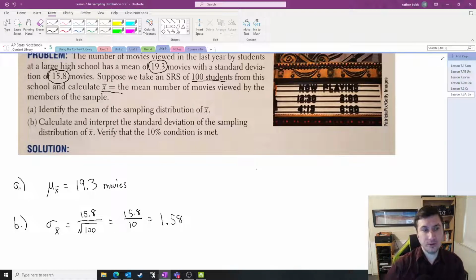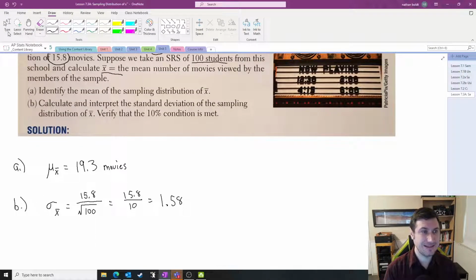Now, we were not replacing these students. When we pick this student in our sample, we asked them how many movies. We did not put them back into the population. We were sampling without replacement. Now, that usually hurts your independence unless we are sampling less than 10% of the population. So again, we got to give a nod of the hat to that.